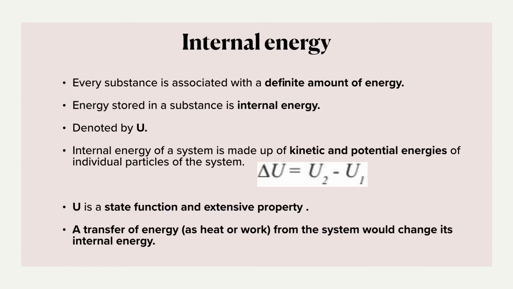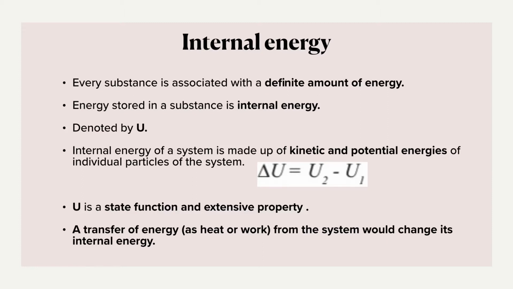The internal energy of a system is made up of the kinetic and potential energies of the individual particles of the system, and it is a state function, which means it depends on the initial and the final state of a system. Therefore, whenever we calculate internal energy, we look at the change in internal energy. That means we want to calculate delta U. So what is delta U equal to? Delta U is equal to U2 minus U1, and it is said to be an extensive property.